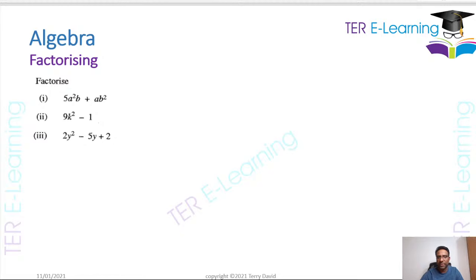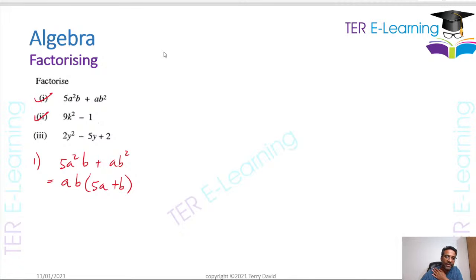Let's see, I have a next one here I could give you. Let's look at this one here. The first one, let's see how we can factorize that. So that is 5a squared b plus ab squared, right? The only thing we have common here, we can pull out an a and we can pull out a b, and this is going to be 5a plus b, right? This is how we factorize it. So this is the HCF method of factorizing, guys.